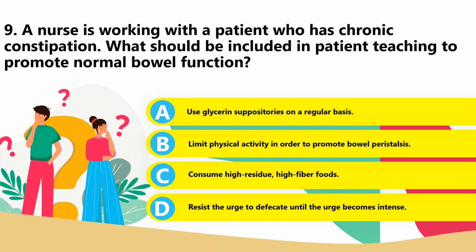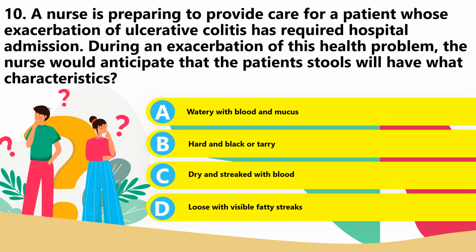Learning about methods to avoid constipation, and relieving anxiety about bowel elimination patterns and avoiding complications. Letter A is wrong because it's actually going to be use of medications. Ongoing use of pharmacologic aids should not be promoted due to the risk of dependence, and increased mobility helps to maintain a regular pattern of elimination, and the urge should be heeded. Number 9, letter C.